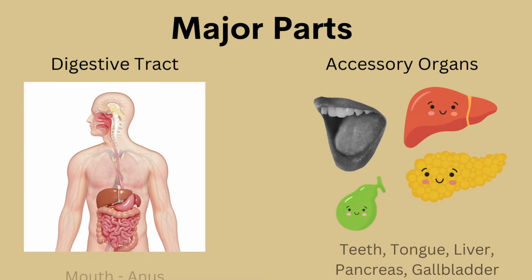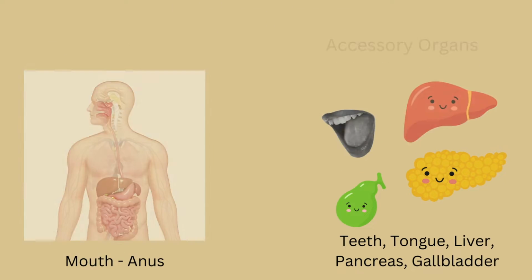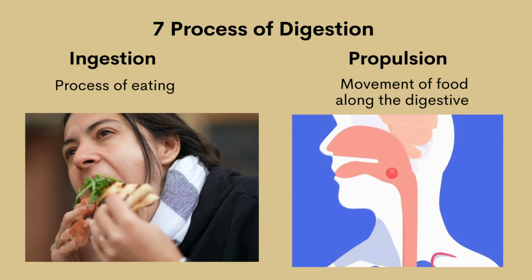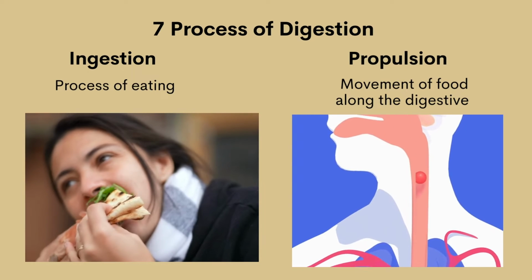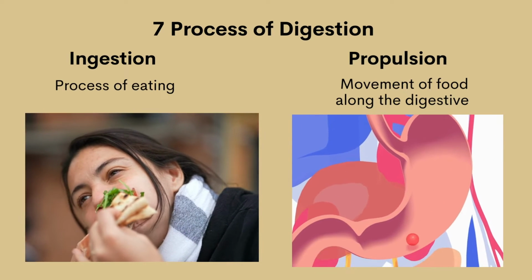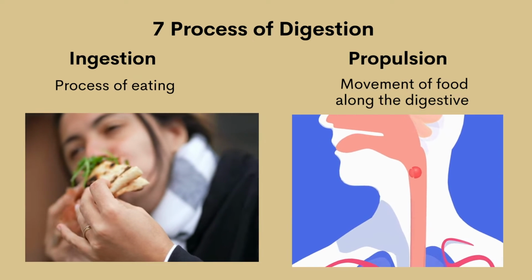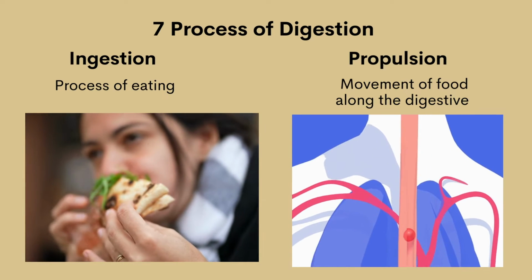The major parts of the digestive system are the mouth, esophagus, stomach, pancreas, liver, gallbladder, small intestine, and large intestine. The mouth is for ingestion and mastication. The esophagus is for swallowing. The stomach is for storage, mixing, and digestion. The pancreas creates natural juice called pancreatic enzymes to break down foods.